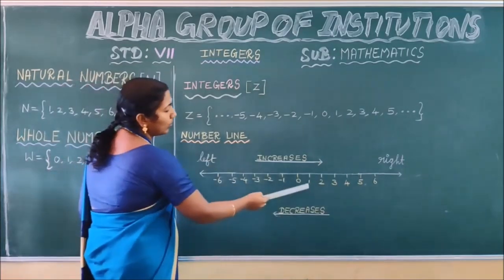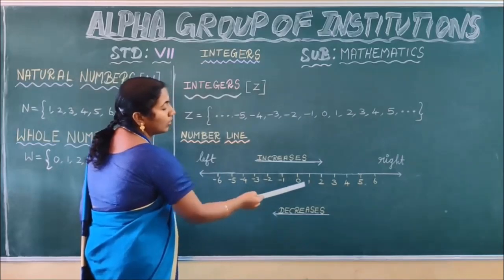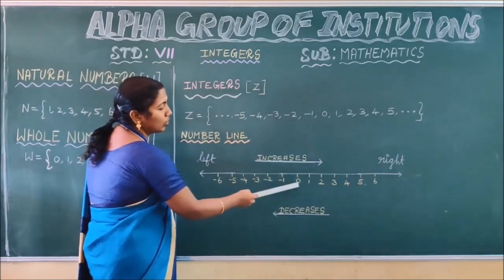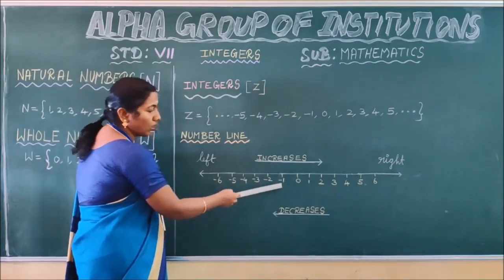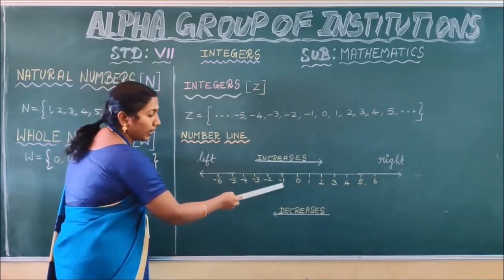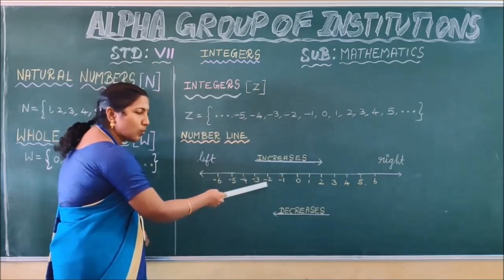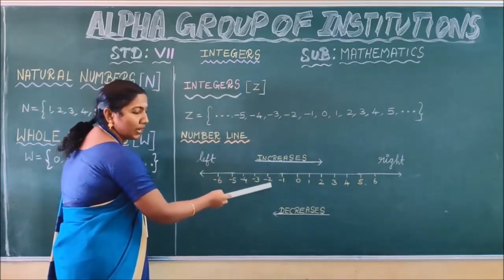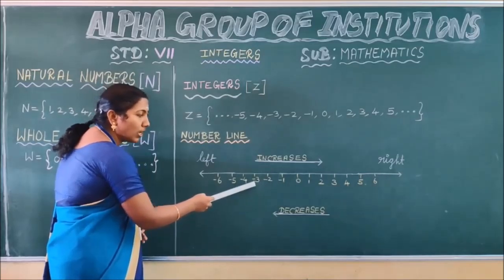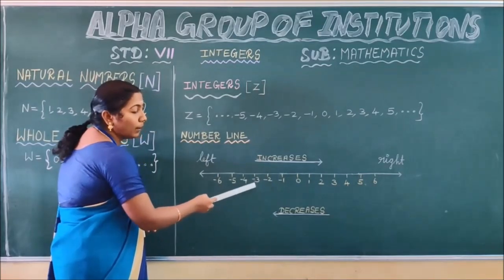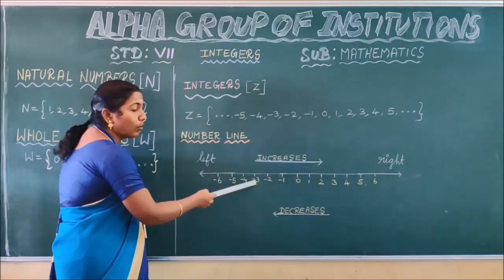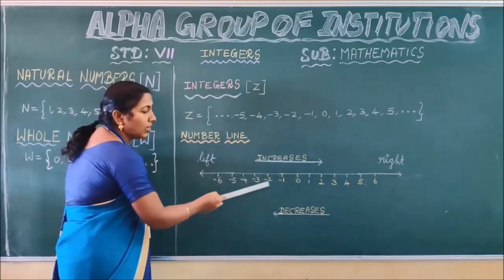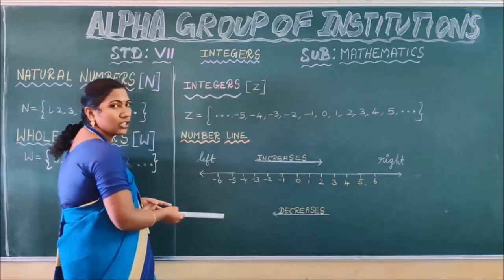Let us compare two numbers. Comparing 0 and 1, which is the smaller one? 0. While comparing minus 1 and 0, which is the smaller one? Minus 1. While comparing minus 2 and minus 1, minus 2 is the smaller number than minus 1. While comparing minus 3 and minus 2, minus 3 is smaller than minus 2. Though the number 3 appears bigger to you, when it is negative, minus 3 is smaller than minus 2. I hope you understand, children.